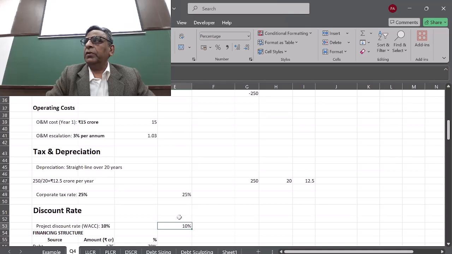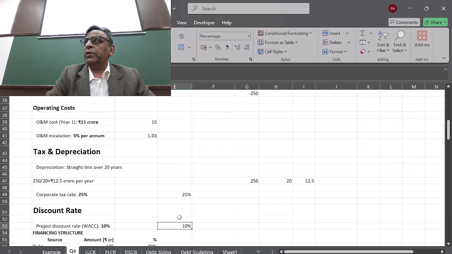Why so? Any answer? Any thought on that? Why don't we apply 1 minus t on equity in tax, and why on debt? Just give me a one line answer. Basically, when your debt is high, your EBT goes low. No, no, just give me one line.